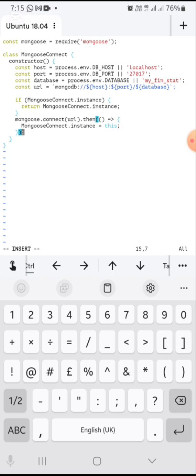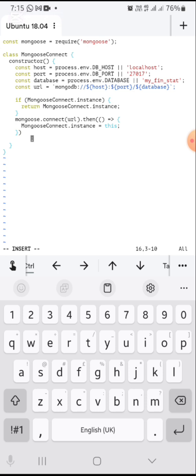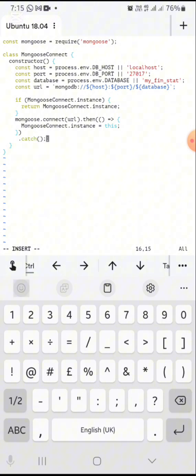Okay, let's try. Let's do catch. See if an error arrives. If there's an error, then we just do. I'm going to put this on a new line for readability's sake. Then just catch. No, I don't have that.